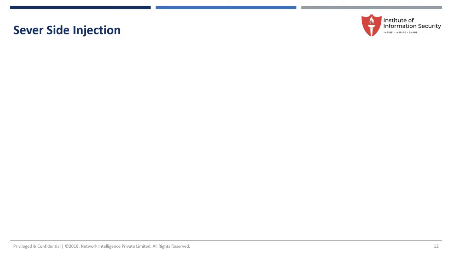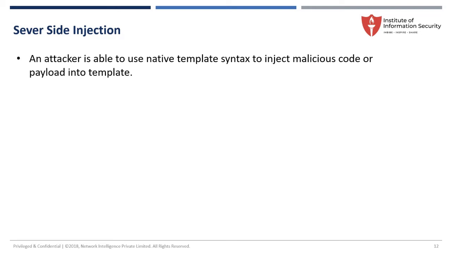Okay, and I believe everybody would have come across server side injection. Whenever we test an application, either you will come across ASP.NET or Node.js, or the Java application.